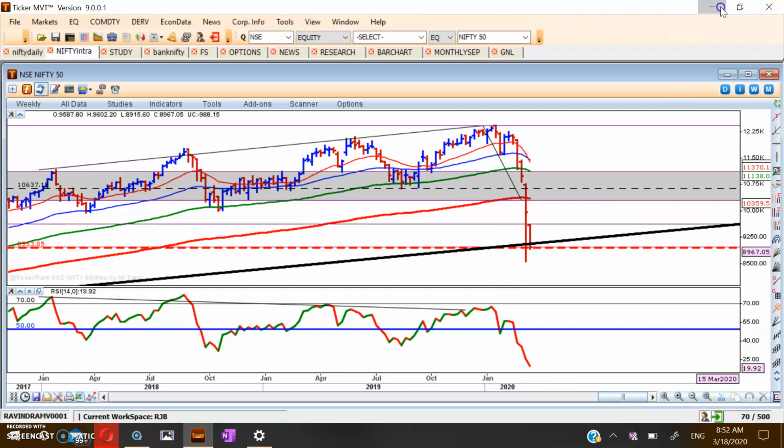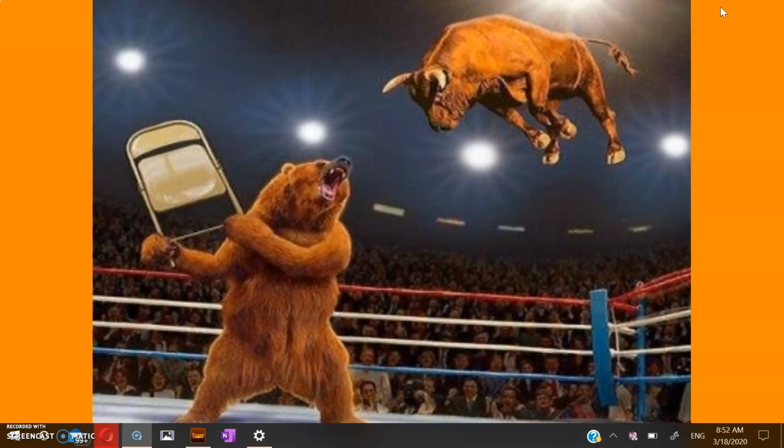So will the market take support, will the bulls bounce from here? That actually time will tell, and let's see what happens.